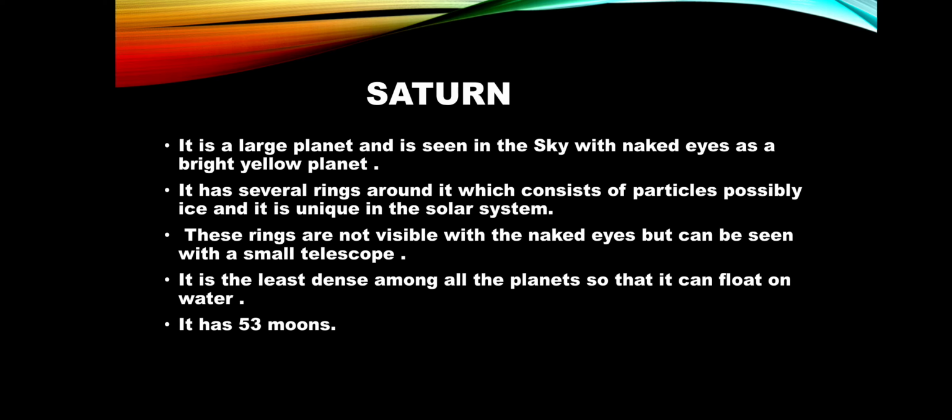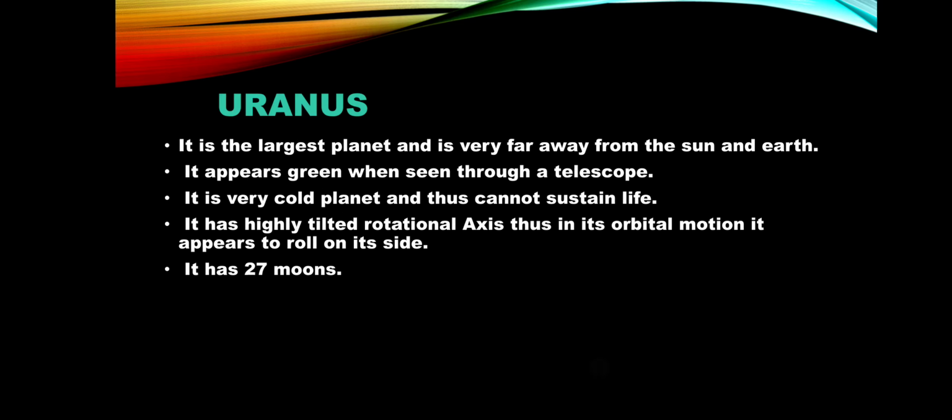It is the least dense among all the planets, so that it can float on water, and it has 53 moons. Again you have to do correction in your books. Saturn has 53 moons. Now we have to discuss Uranus.